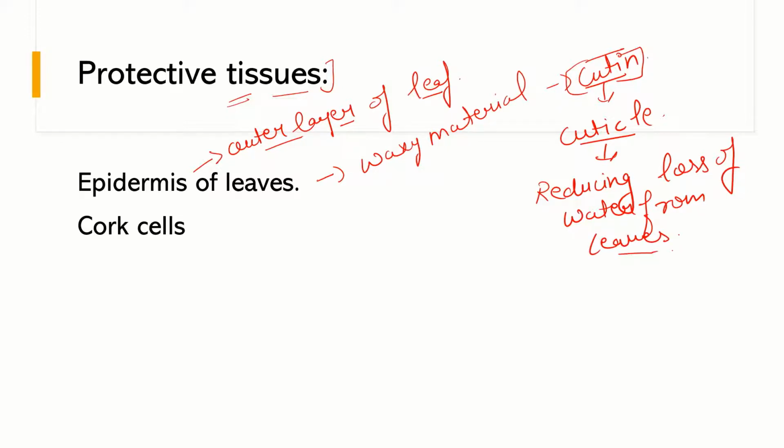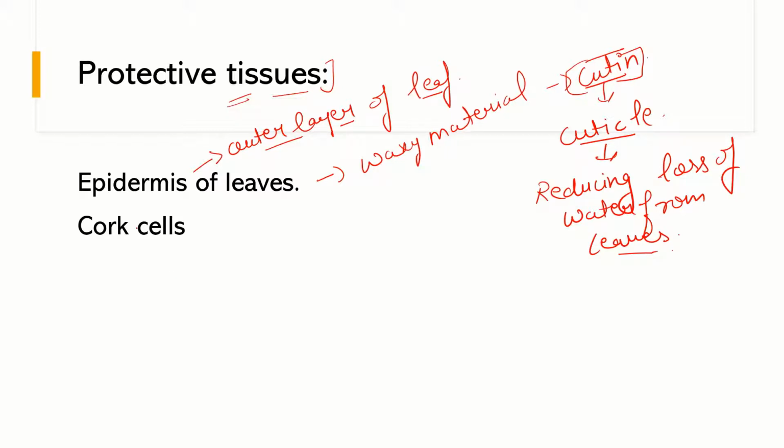So this is how the protective tissues in the form of epidermis, which is the outer layer of leaves, secrete a waxy material known as cutin, and they form a layer of cuticle, and that cuticle helps in reducing loss of water from leaves.